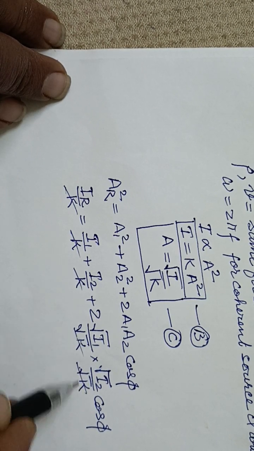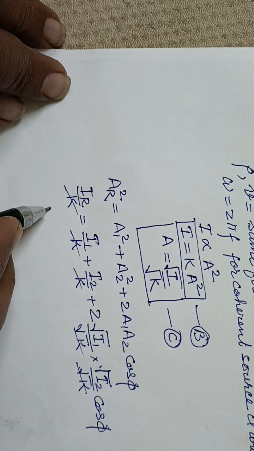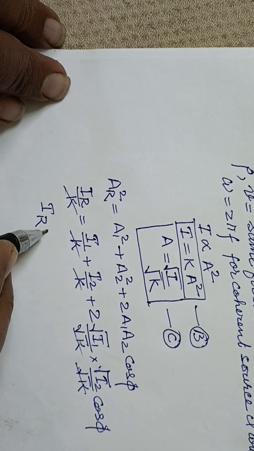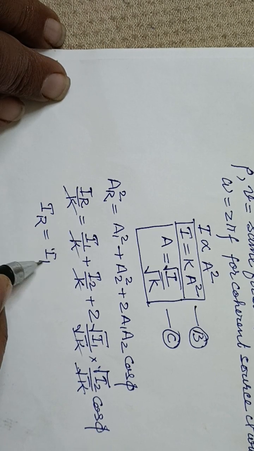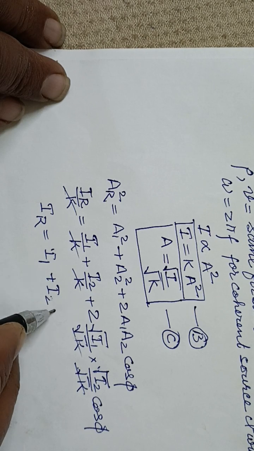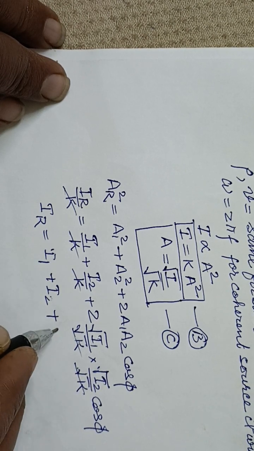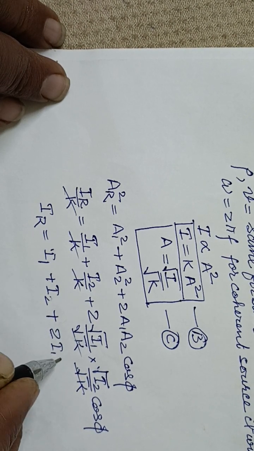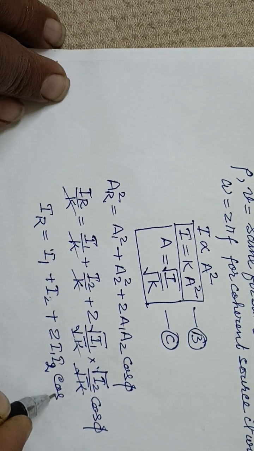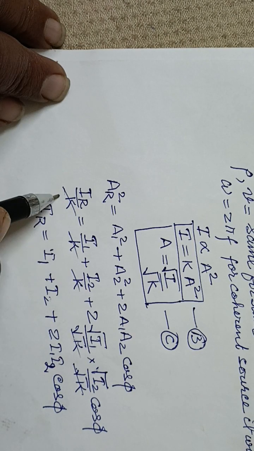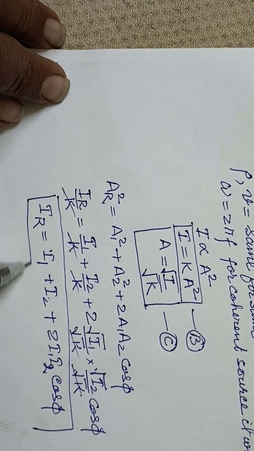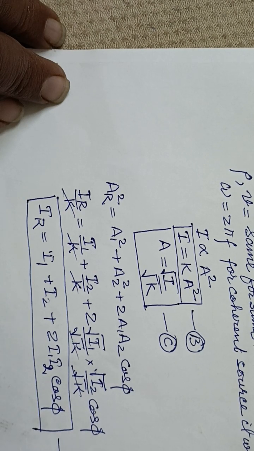So finally the intensity IR is equal to I1 plus I2 plus 2 under root I1 I2 into cos phi. This way we will calculate the intensity of the resultant wave.